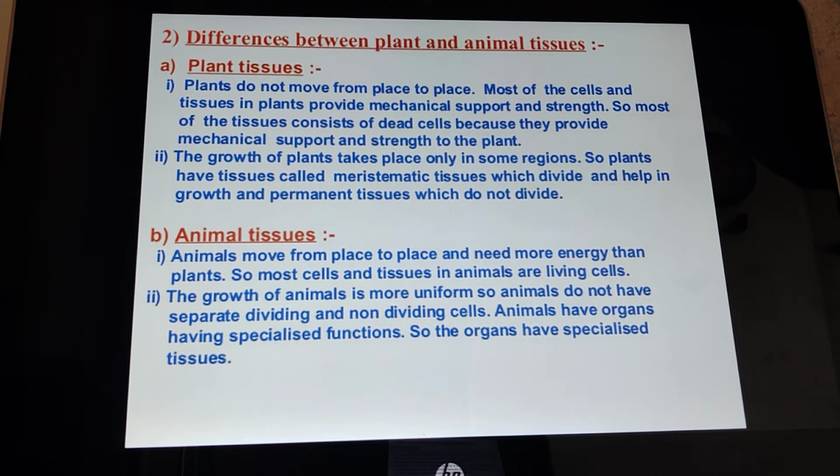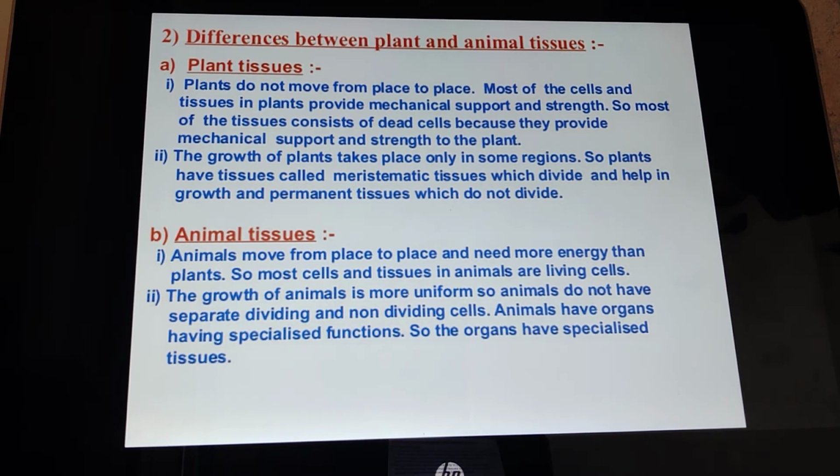Now, plants do not move from one place to another. As plants do not move from one place to another, the plant does not need any extra energy. Whereas animals move from one place to another for the sake of food and shelter. So animals need more energy as compared to plants.